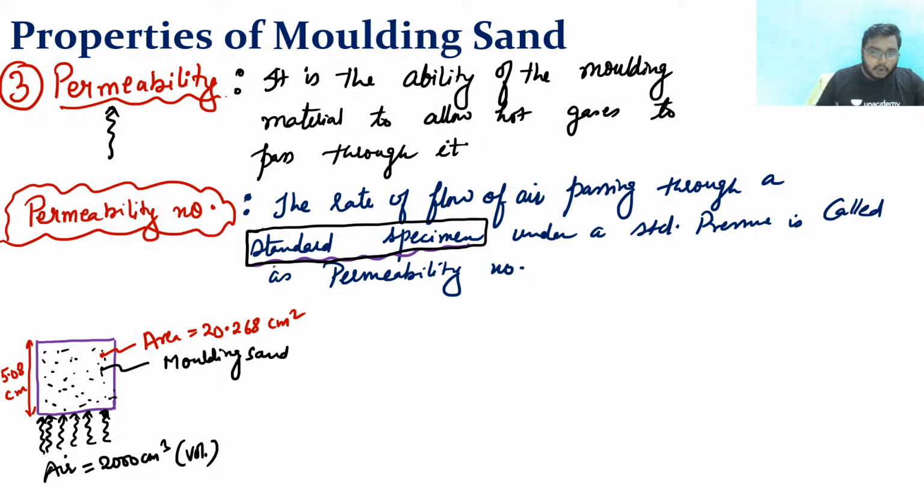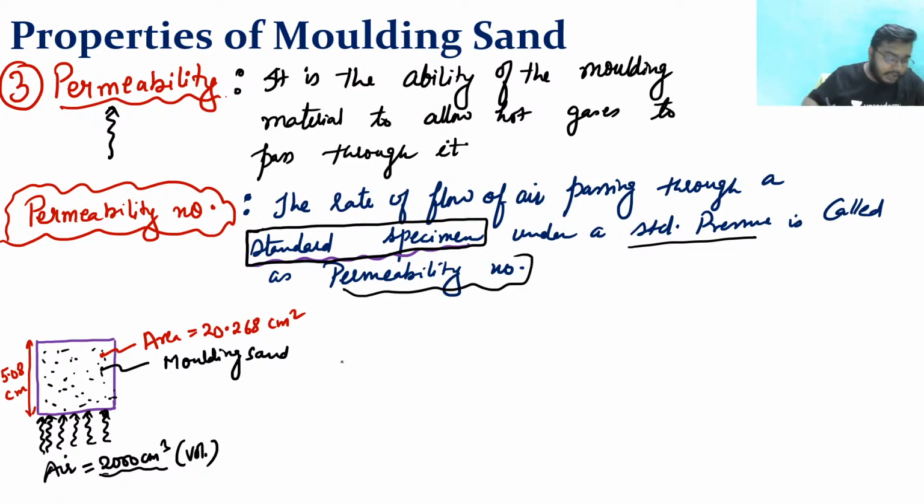Clear? So now once again read this. The rate of flow of air passing through a standard specimen, and this is my standard specimen. And how much volume of air am I passing through it? 2000 centimeter cube. This much volume of air we are passing through it under a standard pressure. This is called as permeability number.